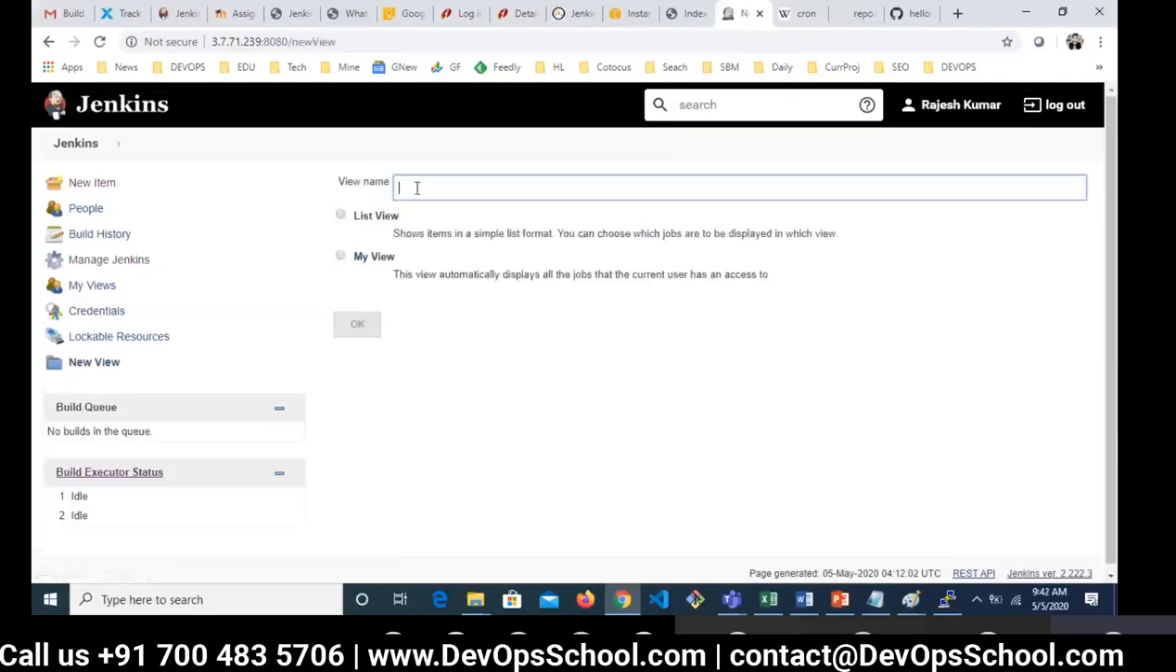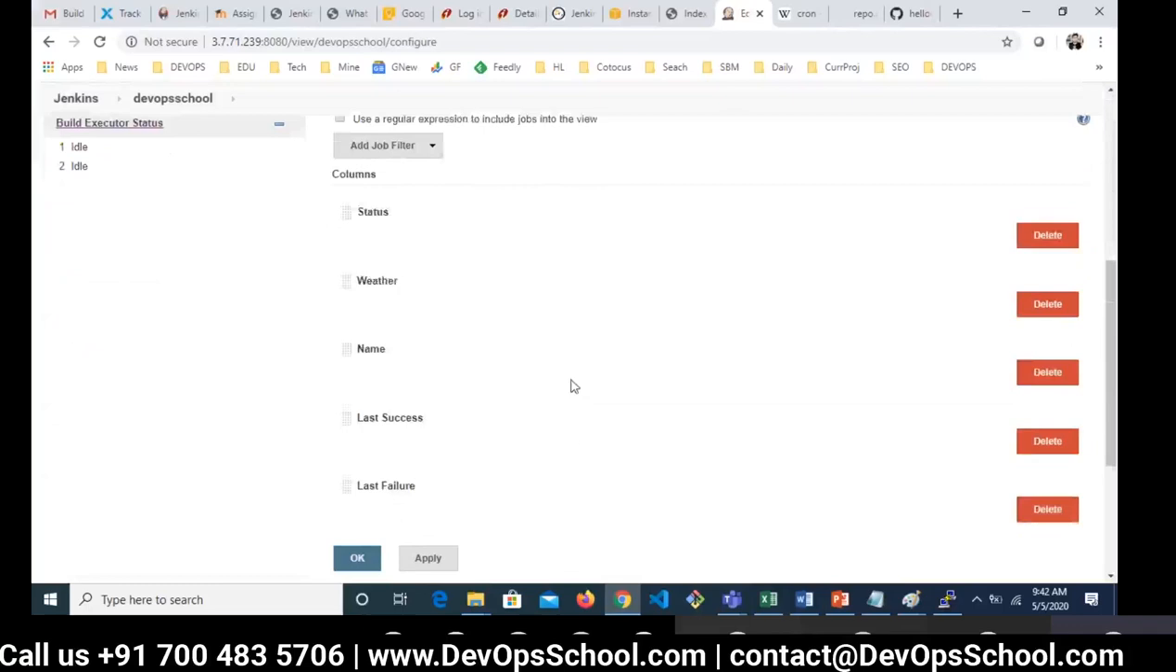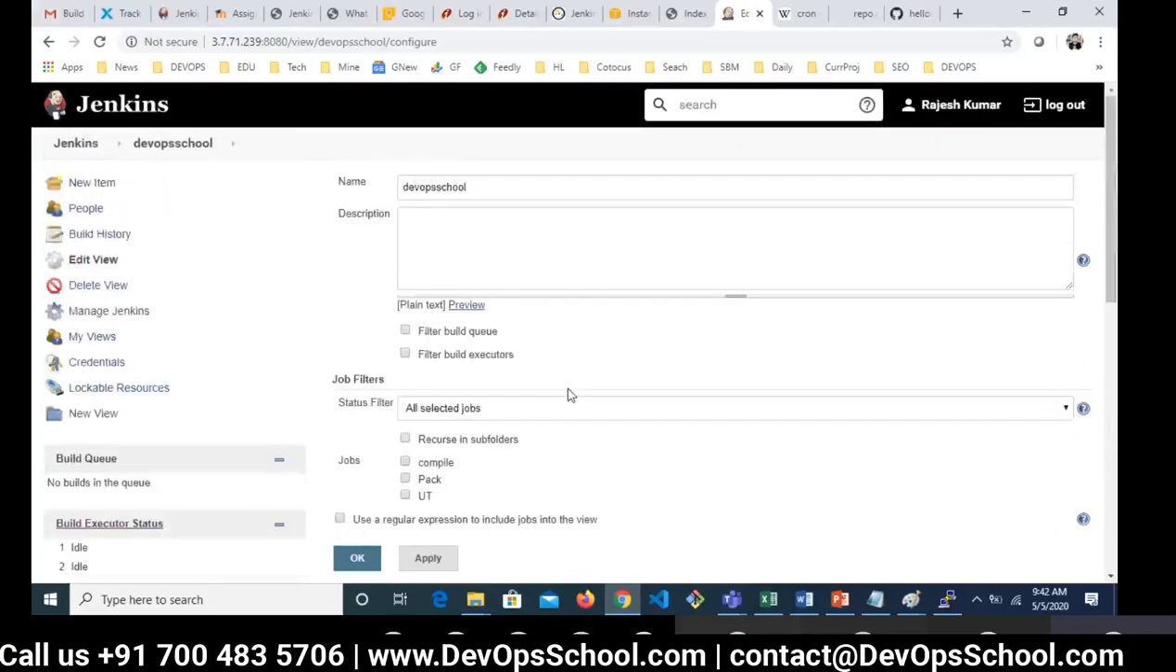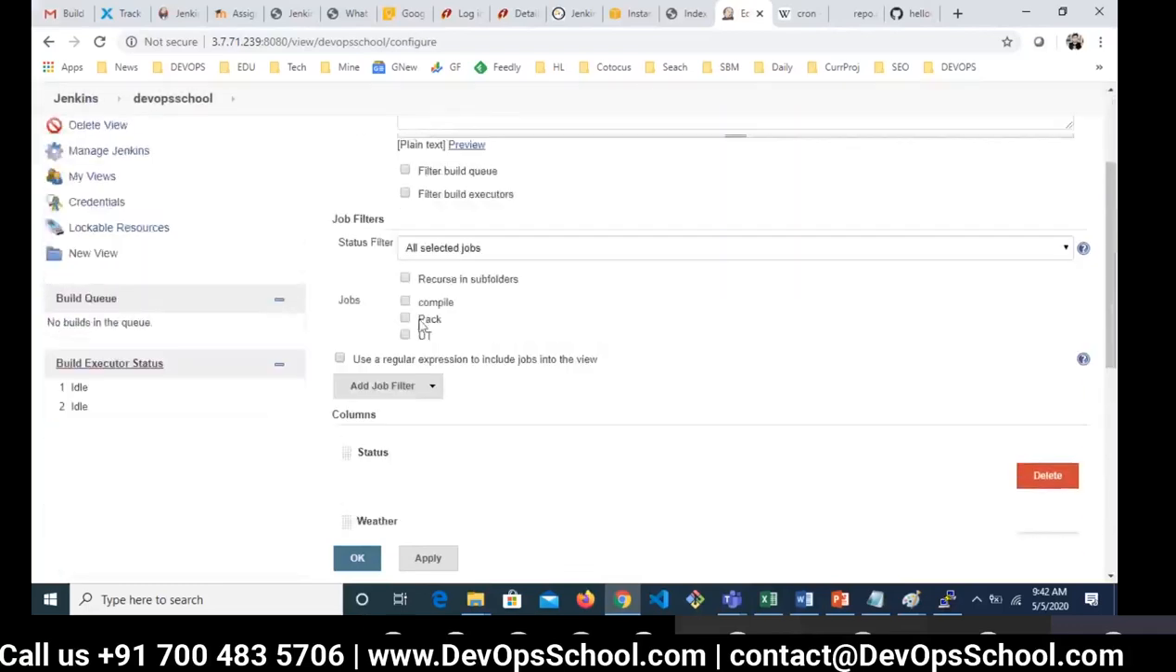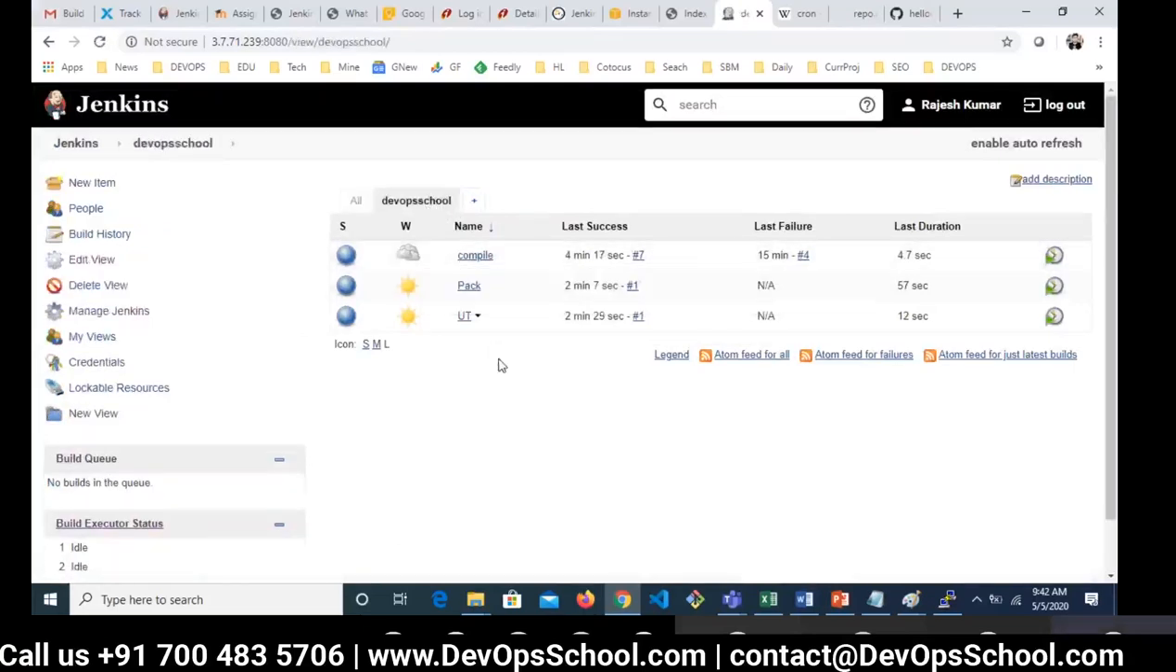So here I will create one view. What is the name of the view? I'll give it DevOps School. List view. Click OK. Now there are so many options. I must read them one by one if you don't know. But here, which jobs do I want selected? All are mine, none of yours, so I can select easily. This is mine. Right now I have only 3. The DevOps School tab will have my jobs which I configured.